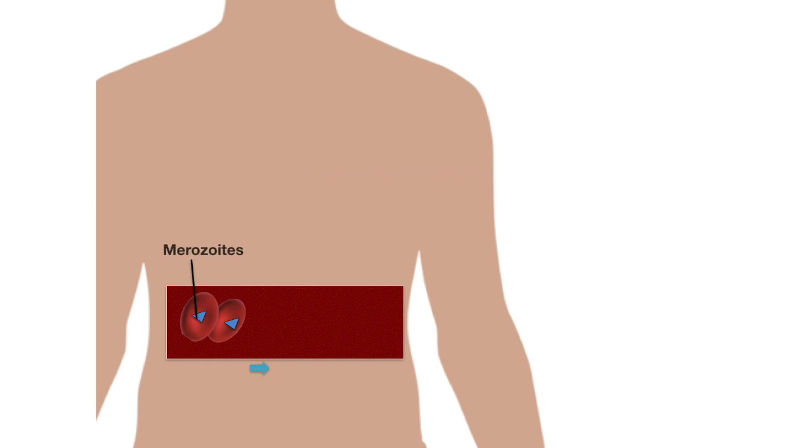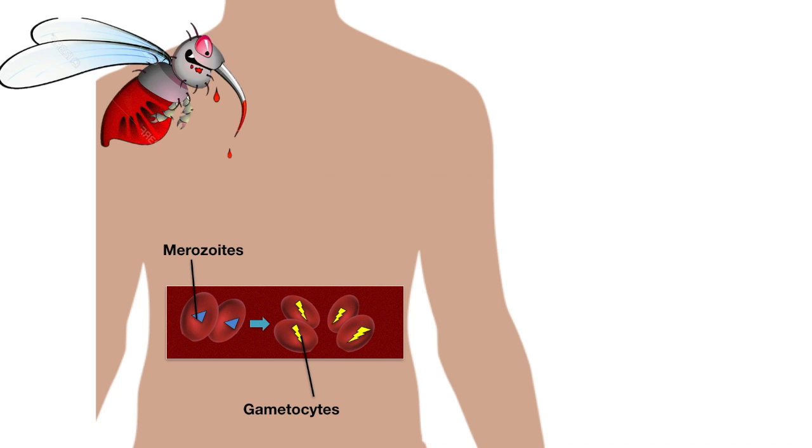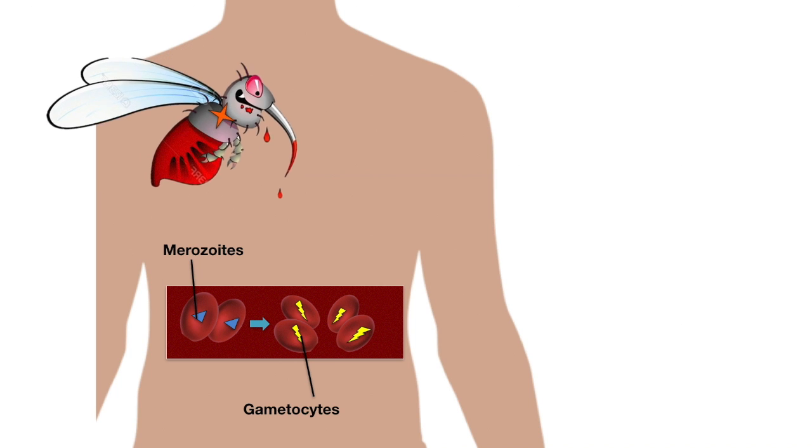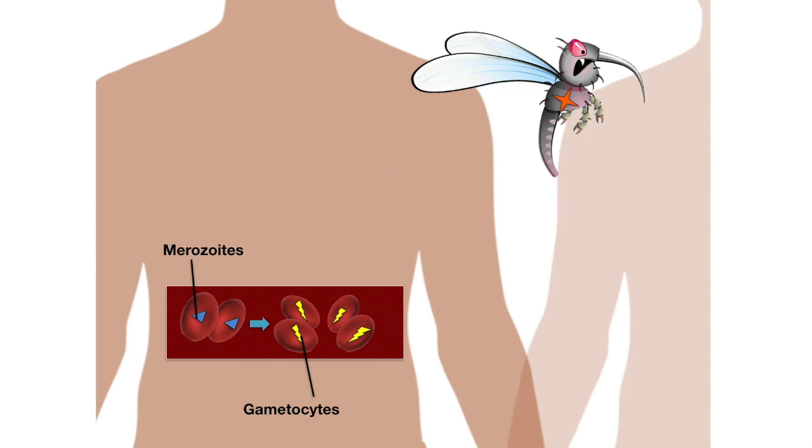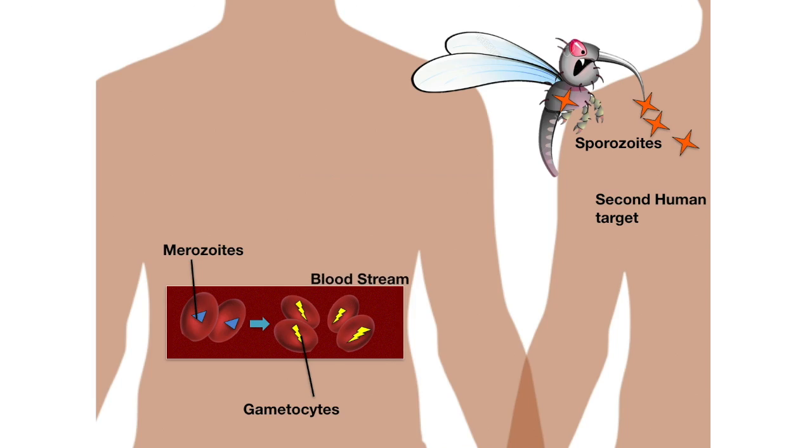gametocytes. These can remain in the blood for several days, a time during which another mosquito could feed and ingest these gametocytes. In this mosquito, the gametocytes will develop into new sporozoites, which get stored in its salivary glands, and so when this mosquito goes to feed again, it will infect the next human target, and the mosquito after that will do the same, which spreads the disease exponentially.